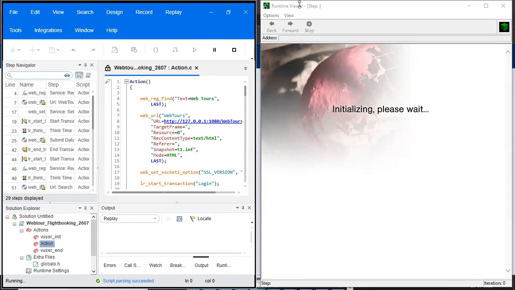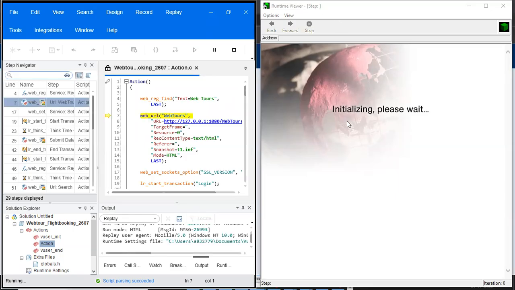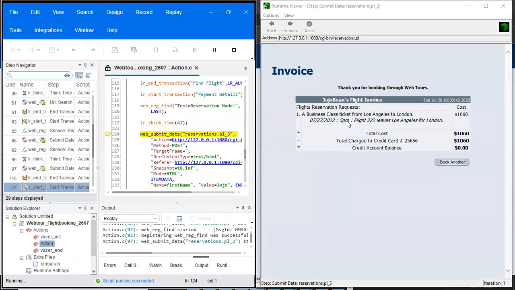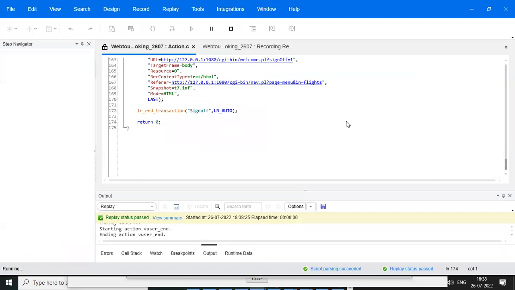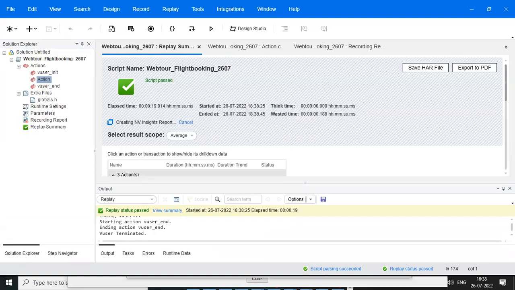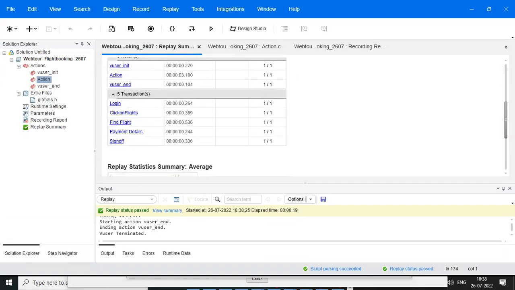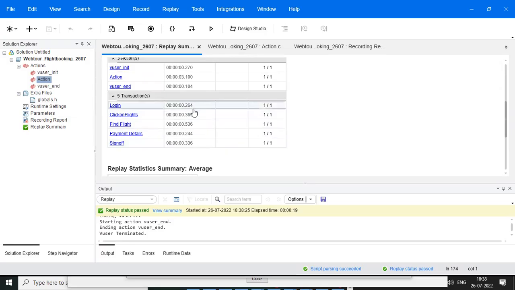See, you can observe the runtime viewer also. The application is launching, login, payment, and logout. So your script will pause. Then you can go here and observe the transaction response time. How many times did you execute? Only one user. So one user took 264 seconds only.